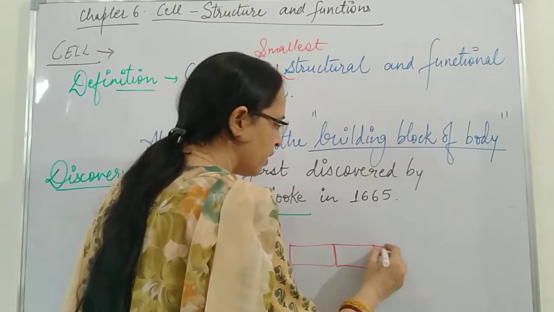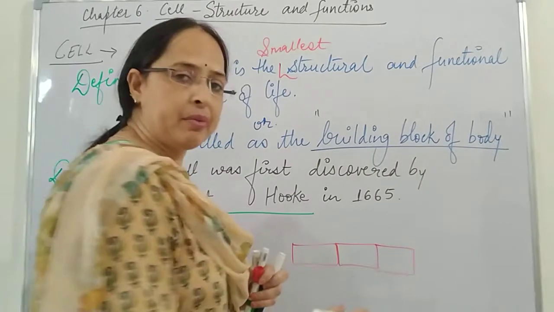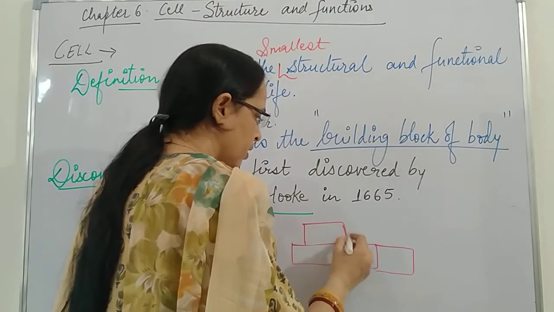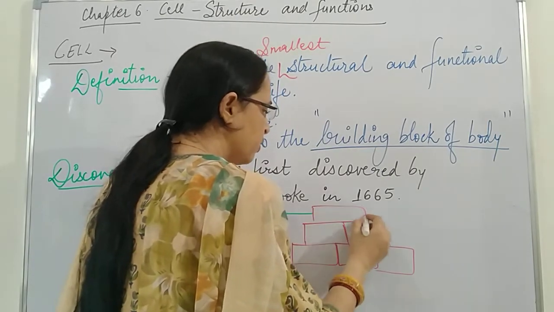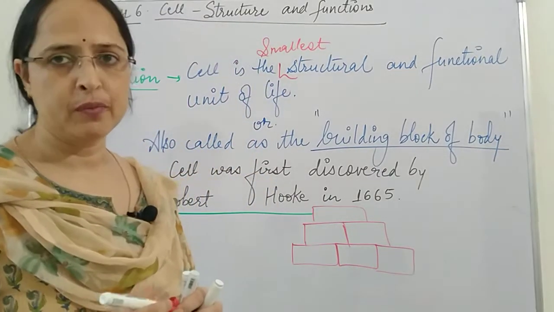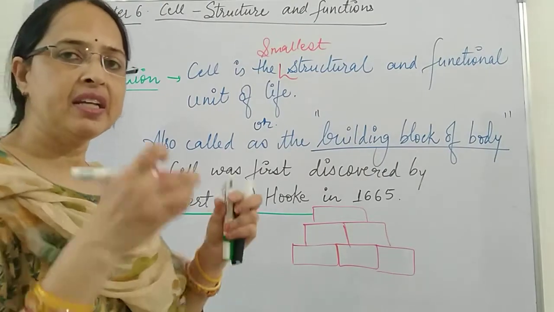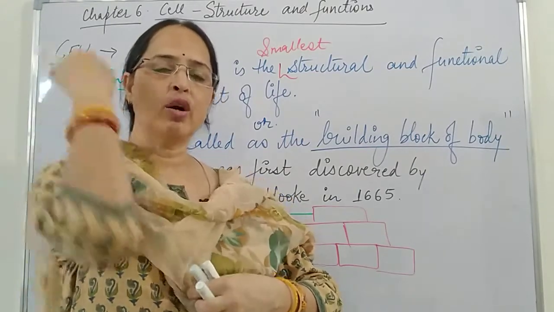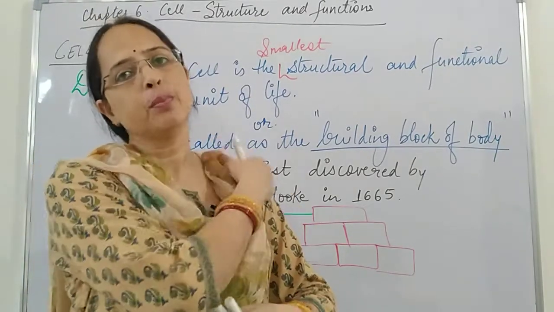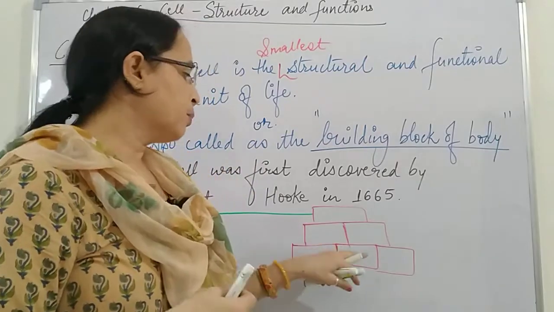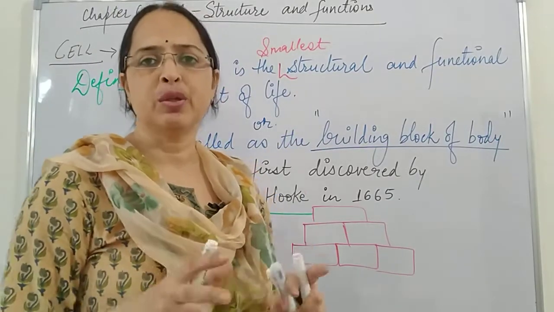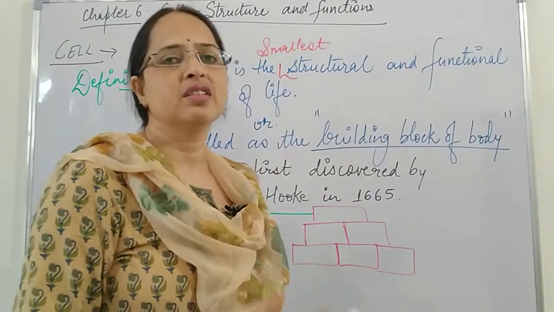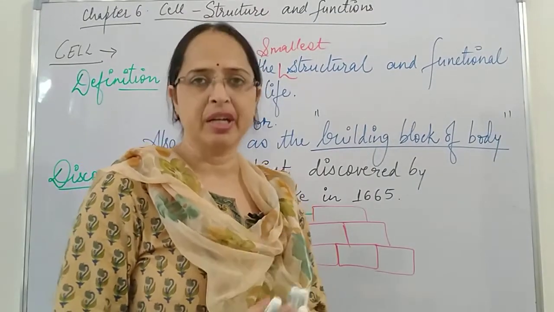So in this way, when I join, a line of brick can be formed, and over it, if I say another brick is placed, and in this way what will happen? A complete wall is formed. So in the same way, in our body also, these cells, they act or they behave like the brick. That's why here brick is the structural unit of a building or a house. In the same way, cells are the structural unit of our body.